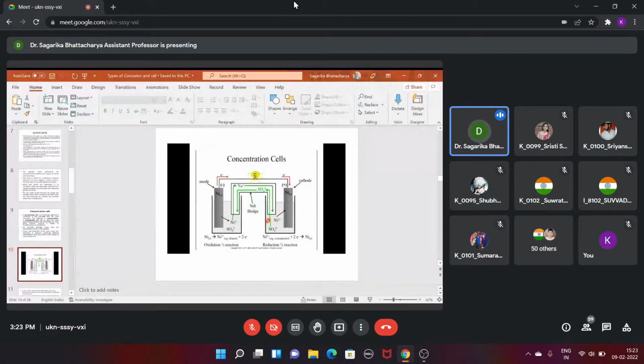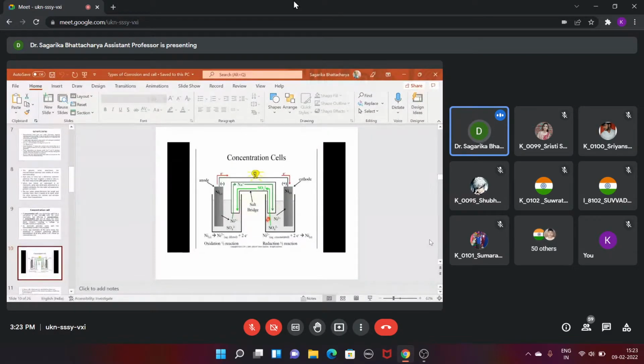Then you can ask why this potential difference generates. Yes, the potential difference here generates because of the concentration of the electrolyte being used. We can see on the left hand side, the nickel sulfate solution utilized is dilute, right? And on the right hand side, the nickel sulfate solution utilized is concentrated.